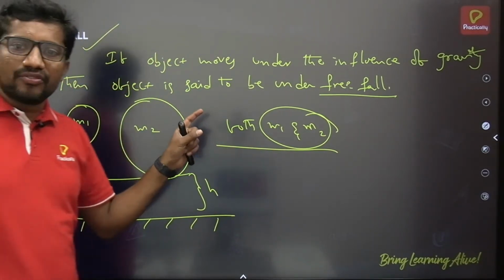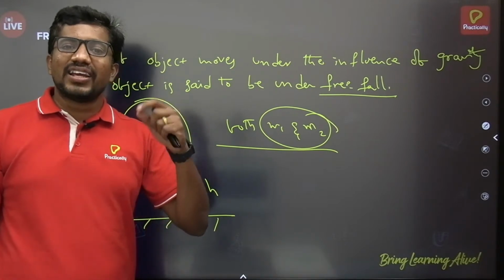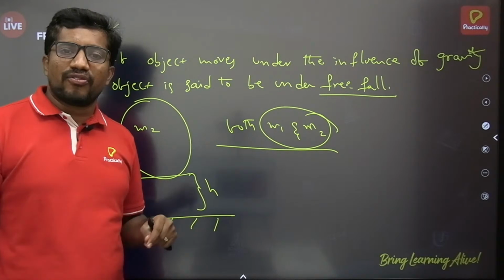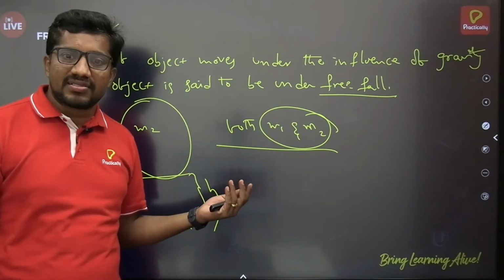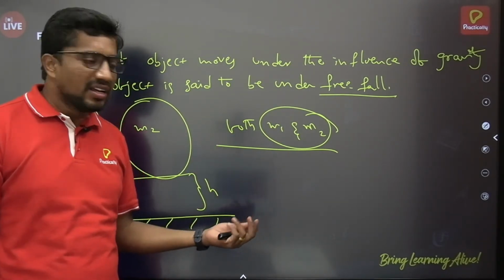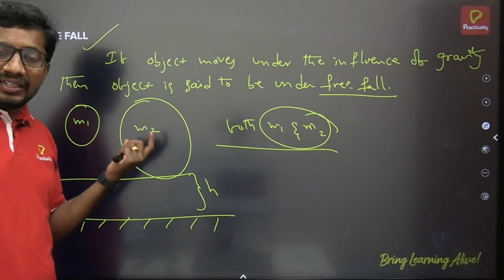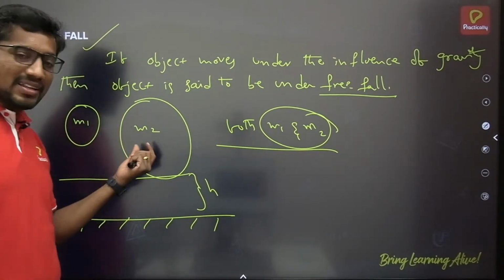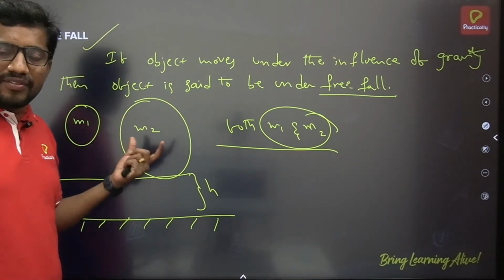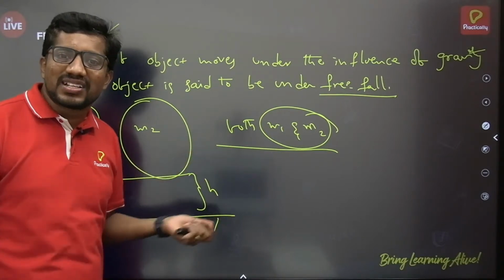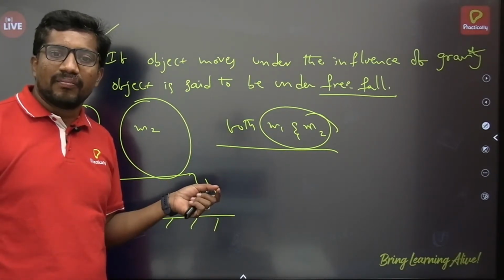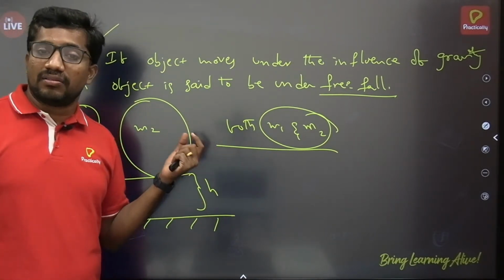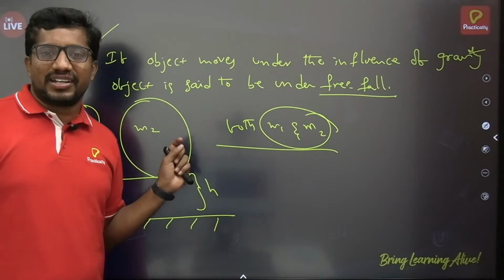because when the bodies are executing free fall, they will be acting like weightlessness. Though they have certain mass, during free fall they will be executing a weightlessness property. So it is independent of the mass they have, whether m1 is less than m2 or vice versa. Whatever the mass the body has doesn't matter. If they are released from the same height, both objects are going to reach the ground simultaneously.